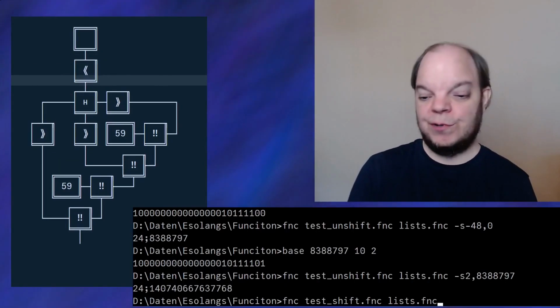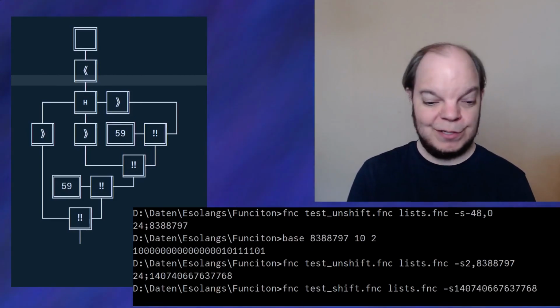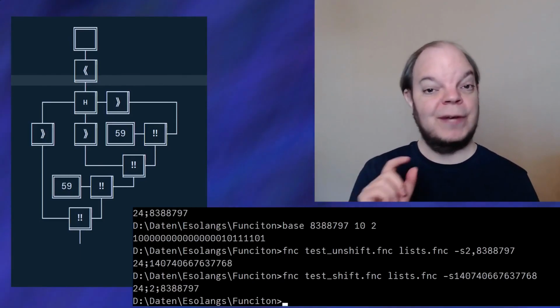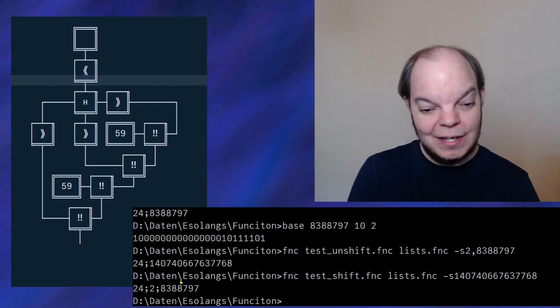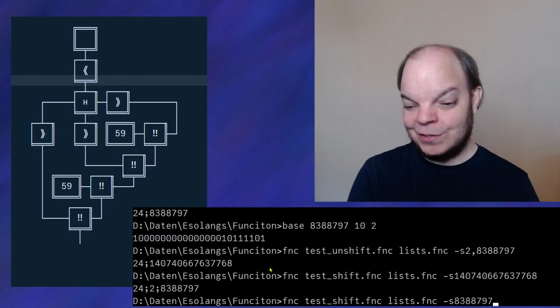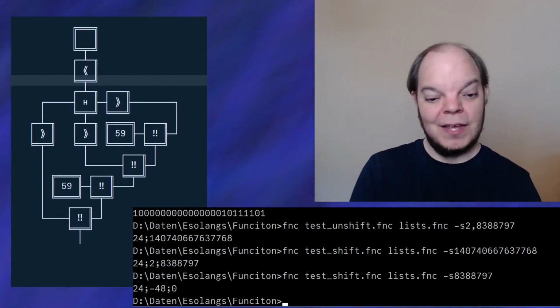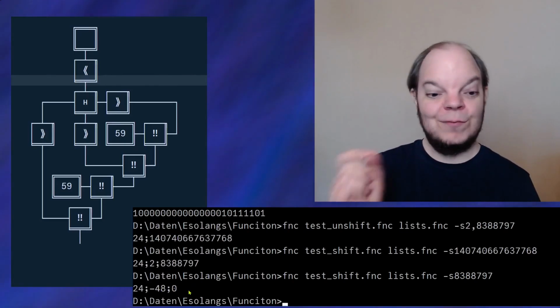Now if we run that program on the number that we remembered from earlier, we expect to see the number 2 that we added to the list last, because we prepended it to the start and the shift function removes the first element from the list. And now if I take this number, which we've seen before, into that same program, we expect to see the -48, and indeed we do. And of course, the third number here, which is the rest of the list, is now 0 because the list is empty.